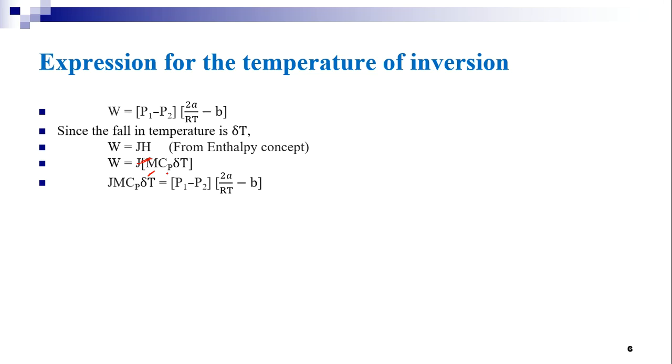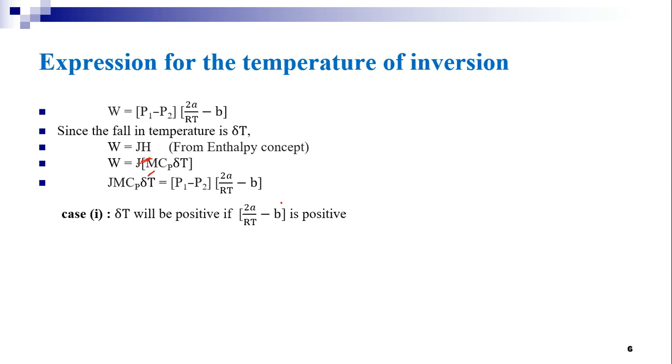Now the expression can be written as J M Cp delta T is equal to (P1 minus P2) into (2A by RT minus B). This expression becomes delta T is equal to (P1 minus P2) divided by J M Cp into (2A by RT minus B).